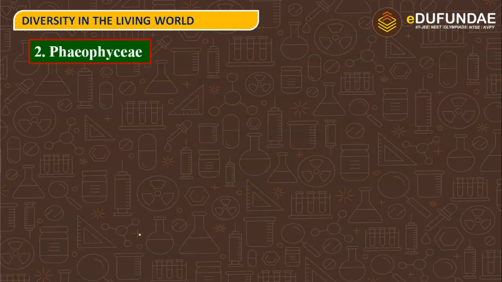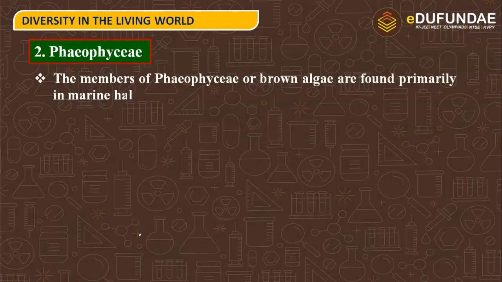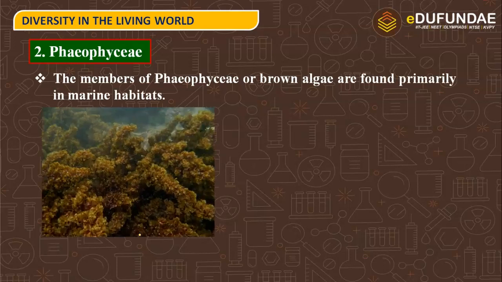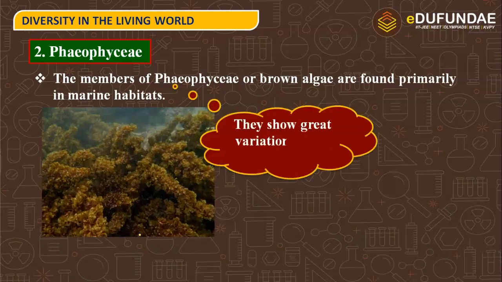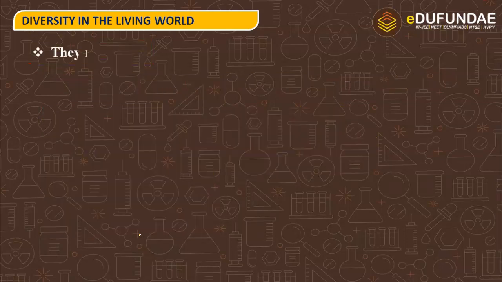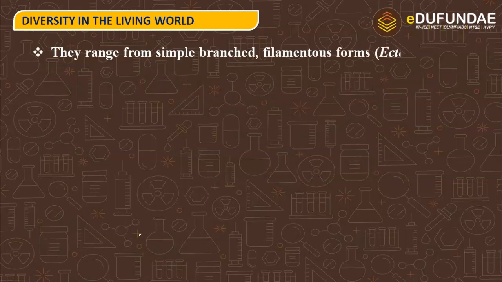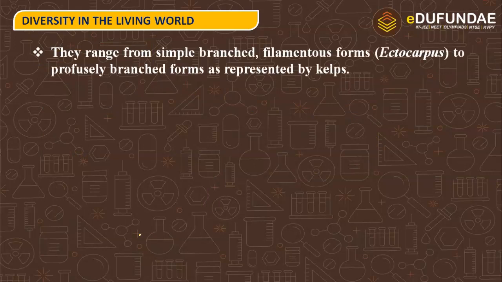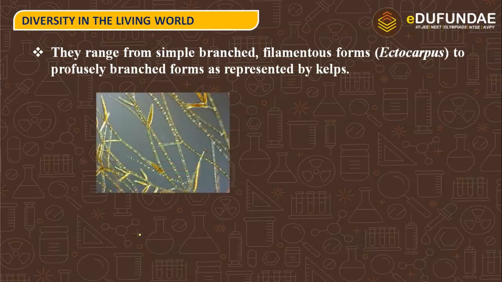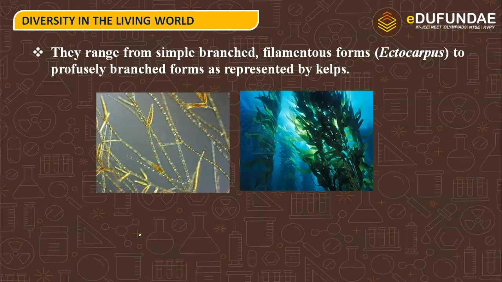Next we have the second category, that is Phaeophyceae. The members of Phaeophyceae, or brown algae, are found primarily in marine habitats. So here is the representation of the brown algae. They show great variation in size and form. They range from simple branched filamentous forms, that is Ectocarpus, to profusely branched forms as represented by the kelps. So here you can see the first structure is of Ectocarpus, that is simple, branched and filamentous.